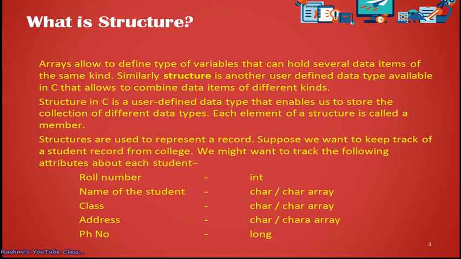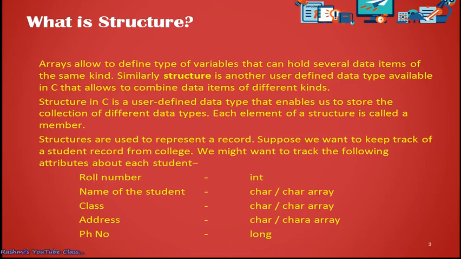What data does a student have, students? A student can have roll number, name, class, address, phone number. So a student has these 5 data, and they belong to different data types. Roll number is integer type, name, class, address are character type, phone number is long type. So all these different types of data can be declared within a structure. So the structure variable will have the ability of holding all these types of data.